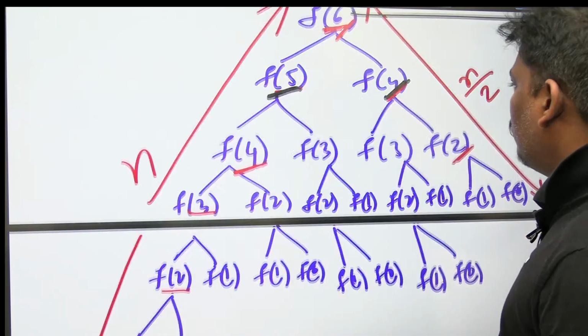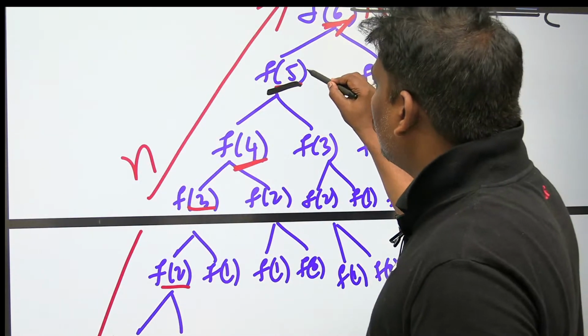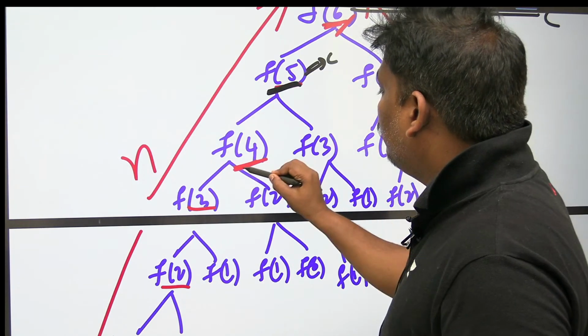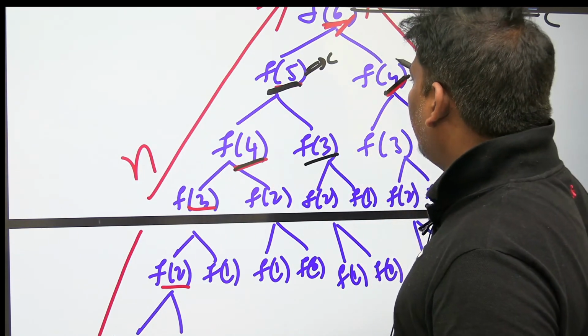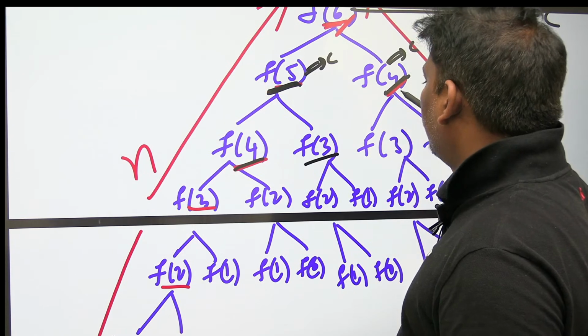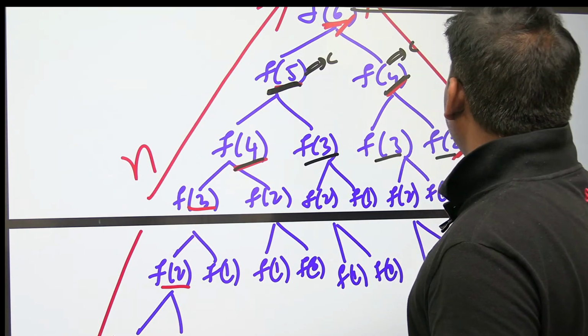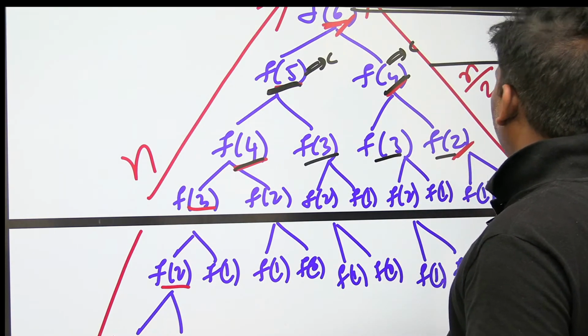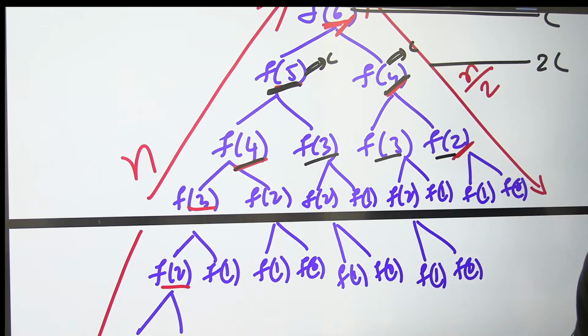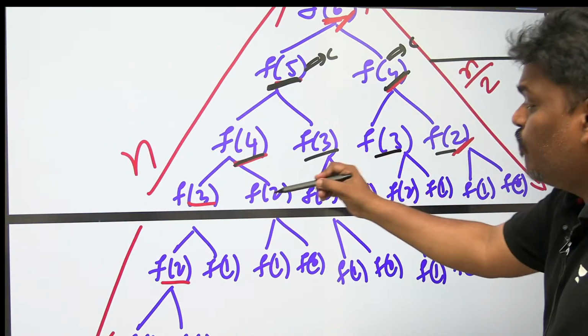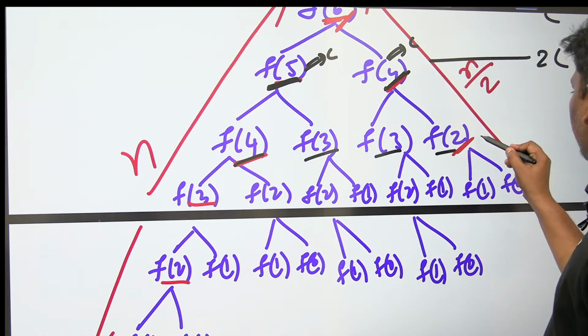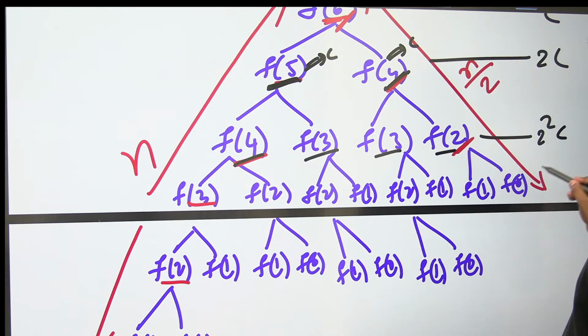In the similar way, the time complexity of this one is constant if you neglect these two. So total is 2c. Right, next one. In the similar way, every function cost is constant if you neglect their children. What is the answer? It will become 2 square c. Right, it will become 2 power n by 2 c, because this goes until n by 2.